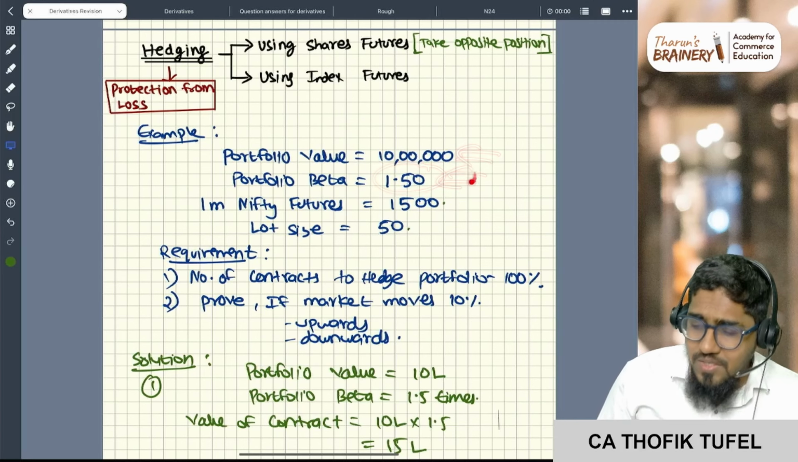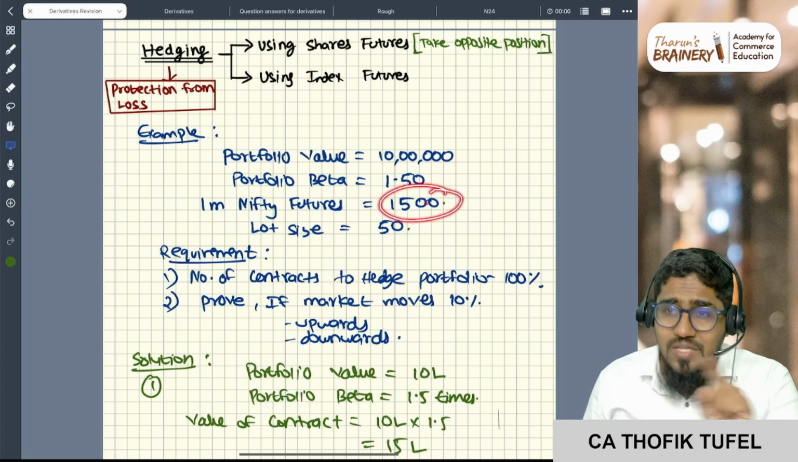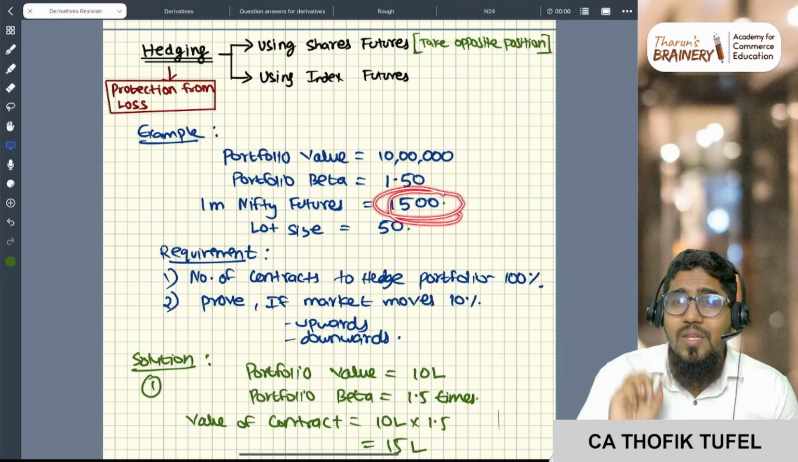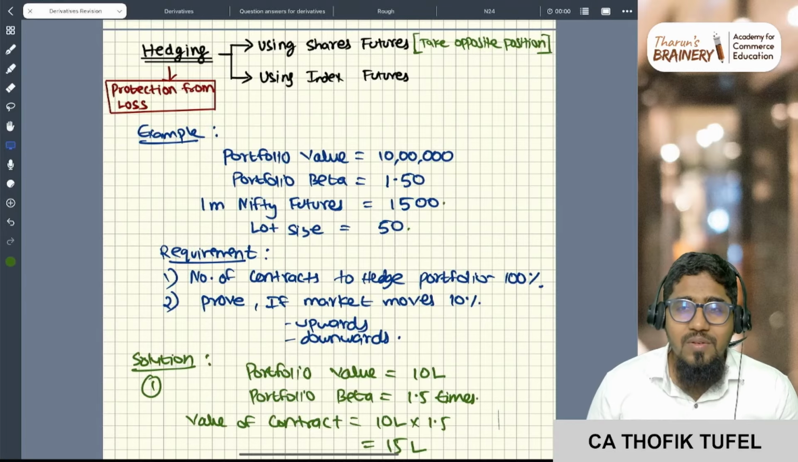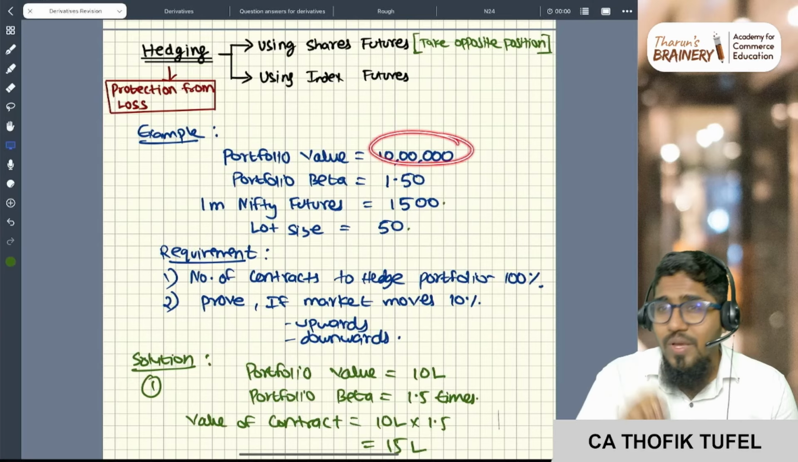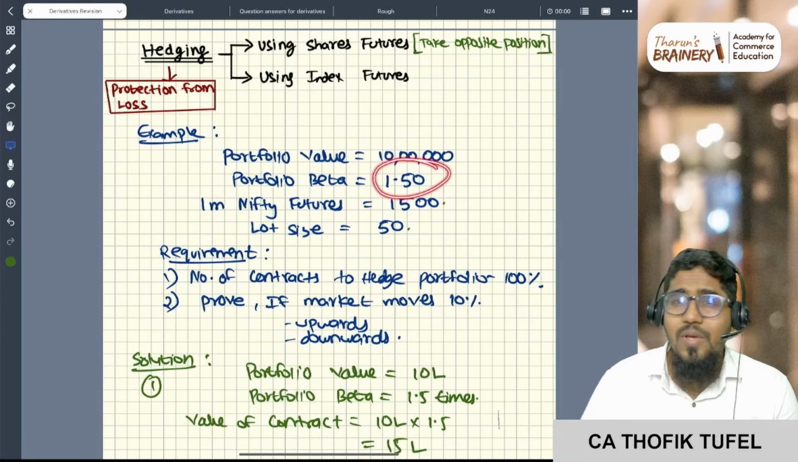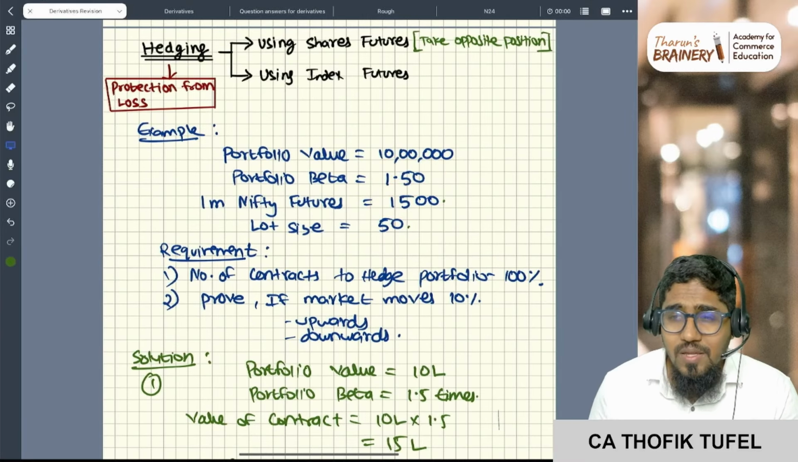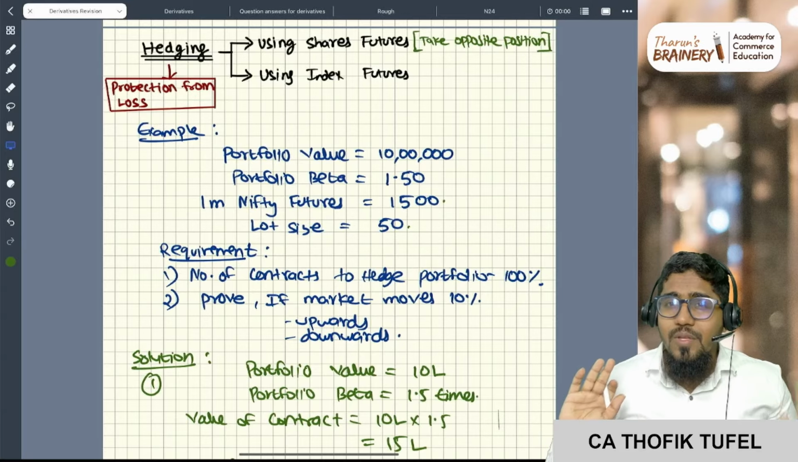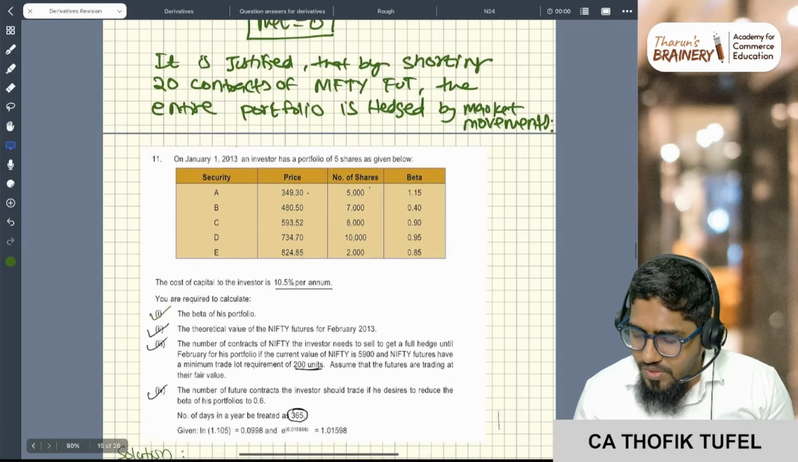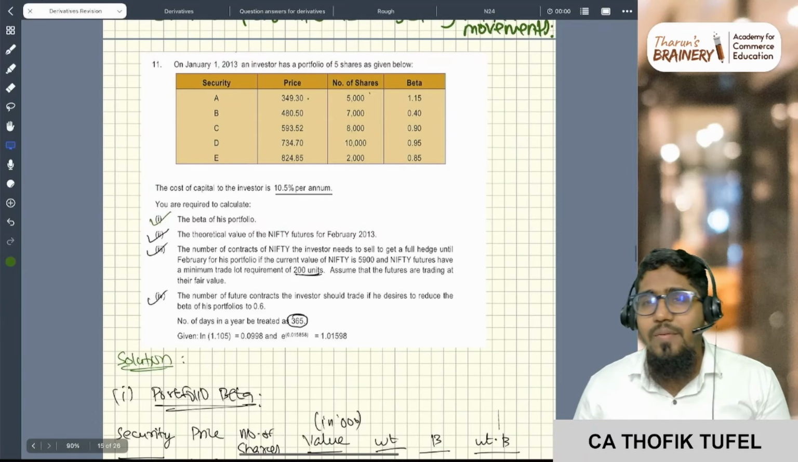Then for Nifty futures, if this is also not given, using the theoretical future price formula you have to calculate the Nifty futures. Lot size will be given. So basically in a big question, you have to calculate the portfolio value, the portfolio beta, and the Nifty futures. Using all these three, you need to do the hedging also. This is how a problem will come in the examination, just an example.